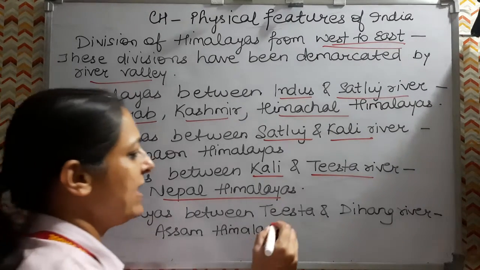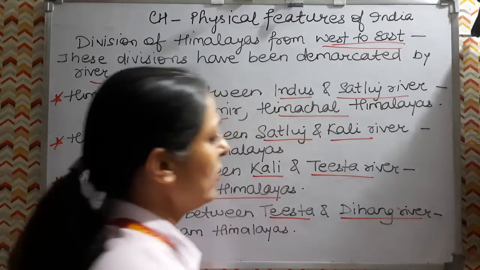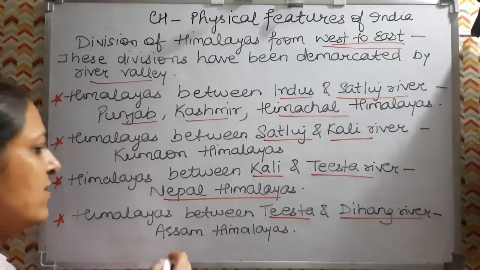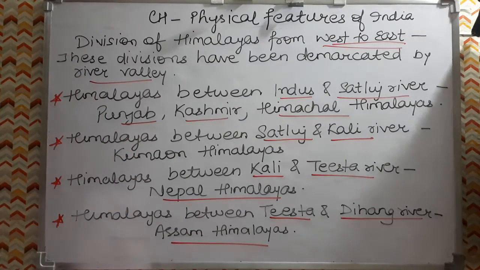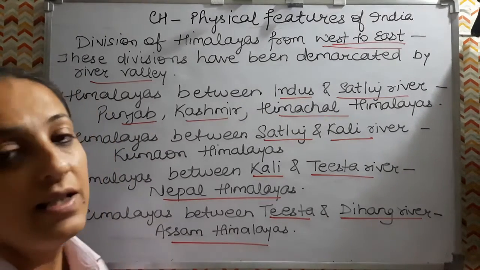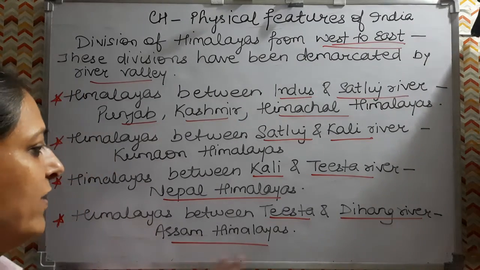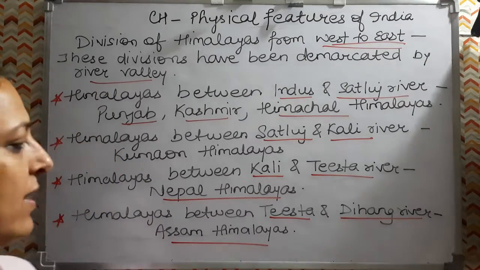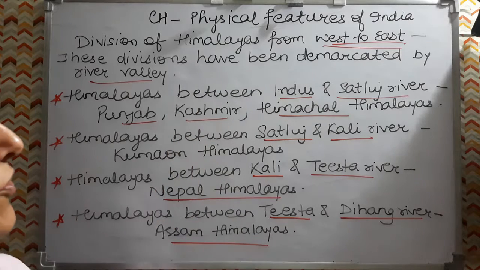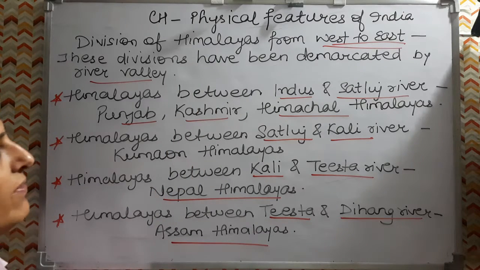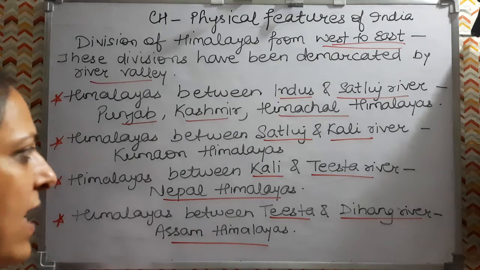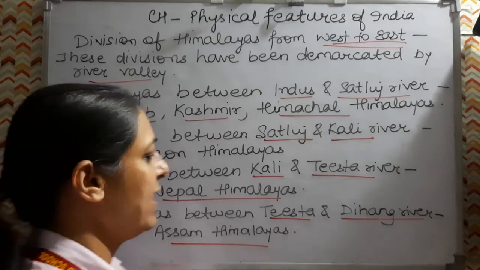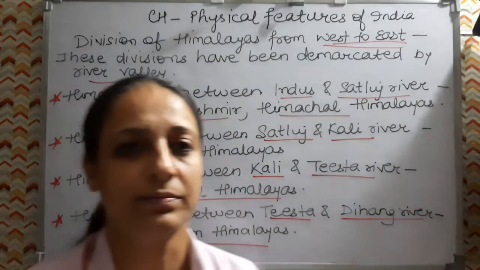Now the Himalayas between the Teesta river and Dihang. Dihang is in Arunachal Pradesh, and these are known as Assam Himalayas. So this is the division of Himalayas on the basis of river valley. Between Indus and Satluj we have Punjab Himalayas. Between Satluj and Kali we have Kumaon Himalayas. Between Kali and Teesta, Nepal Himalayas, and between Teesta and Dihang we have Assam Himalayas.